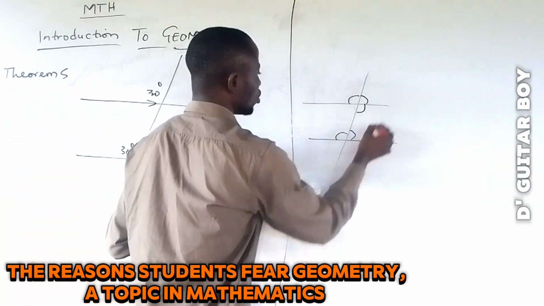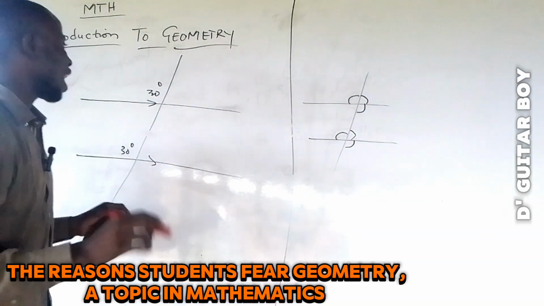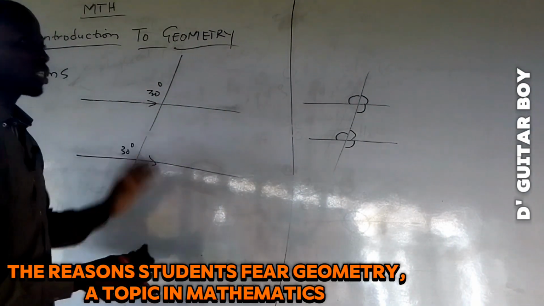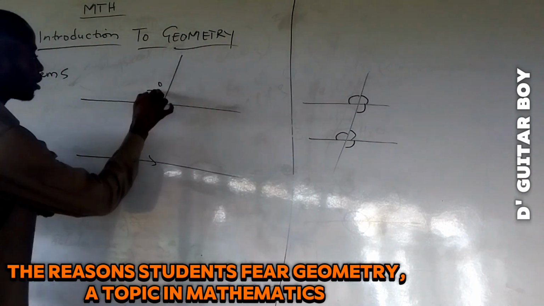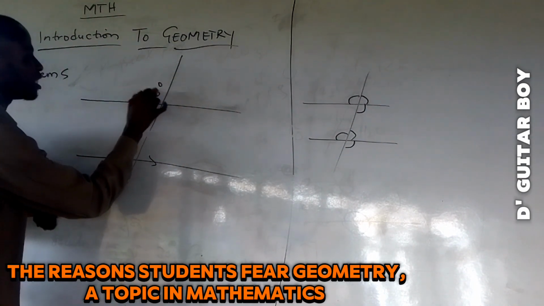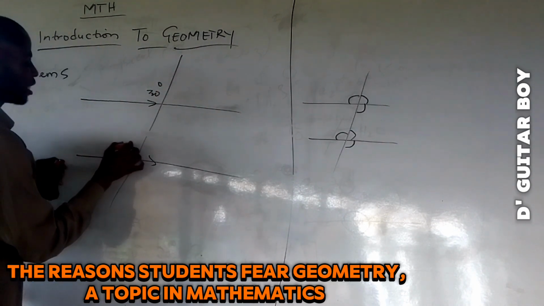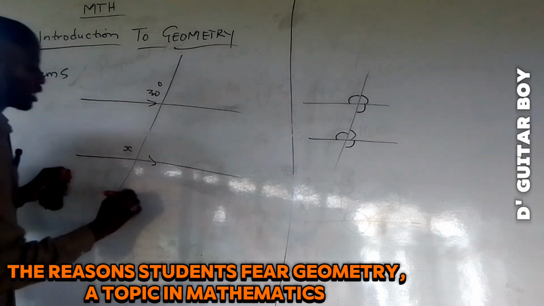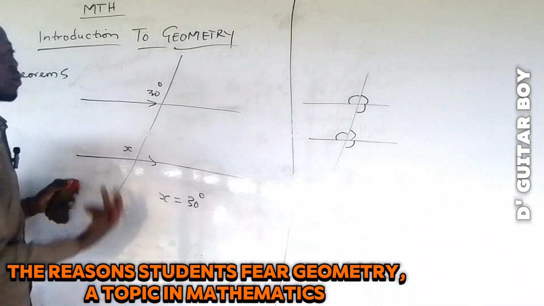If you measure this angle, you see that it's the same as this angle. That is what corresponding angle is. When you hear corresponding angle, that's what it means. It means the parts that correspond with each other. So if I know that this place is, let me say, 30, and they now put S here and ask me to find S, I will just say S is equal to 30 degrees because I know they are corresponding angles.